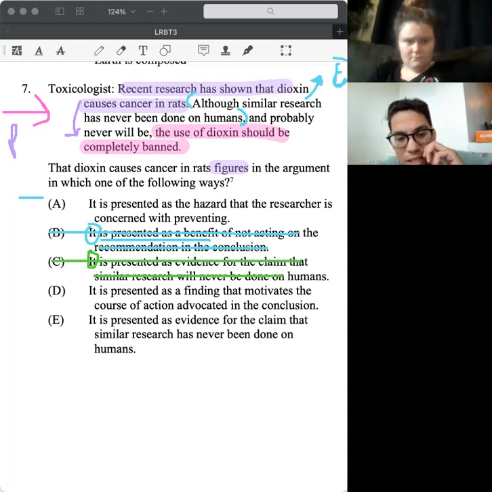So it is presented as a finding that motivates the course of action. Conclusion. I would say that motivates the course of action. I would say D is the right answer. Yeah, I like D too, but let's go on to E first.